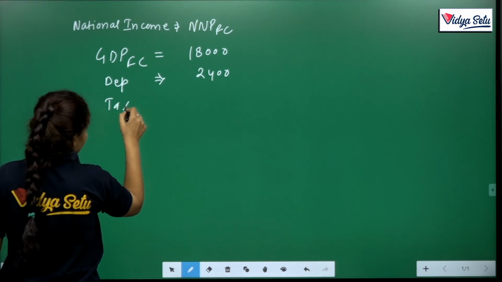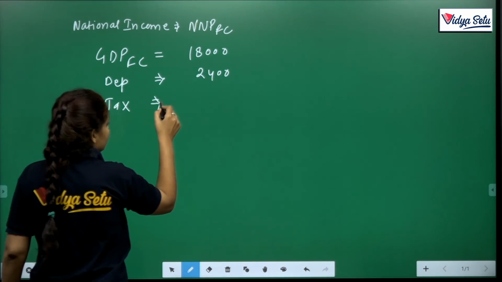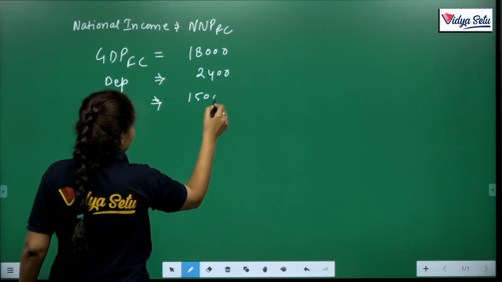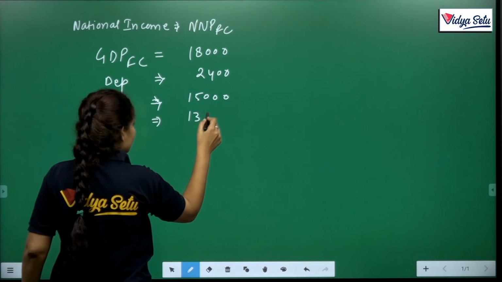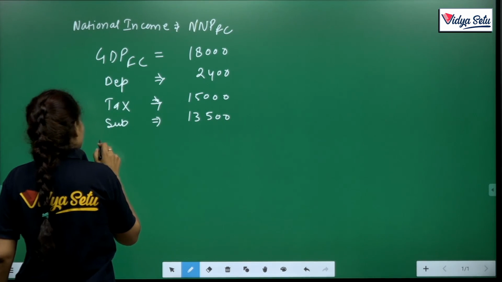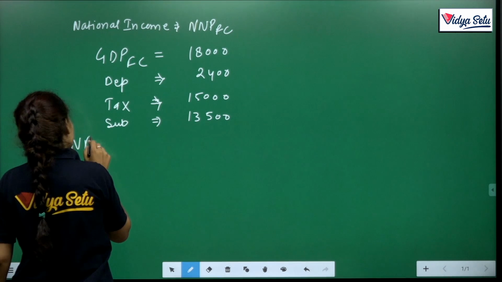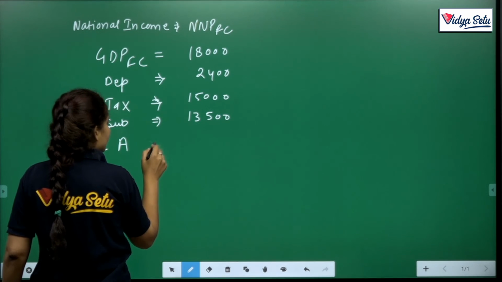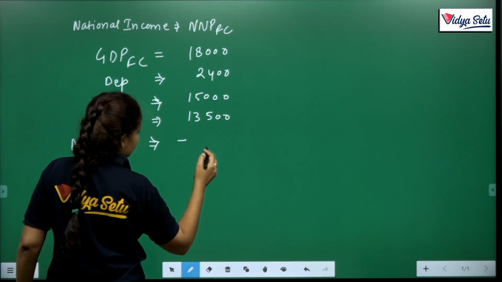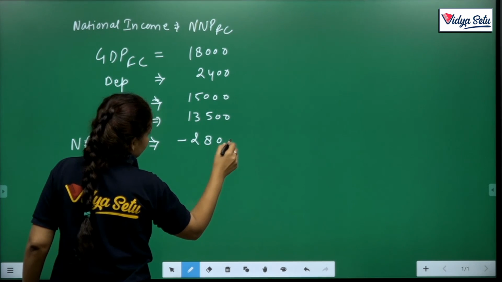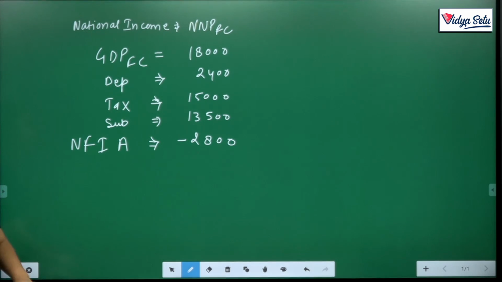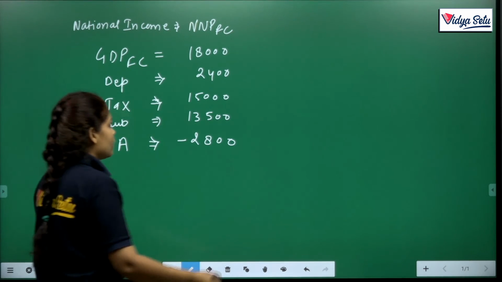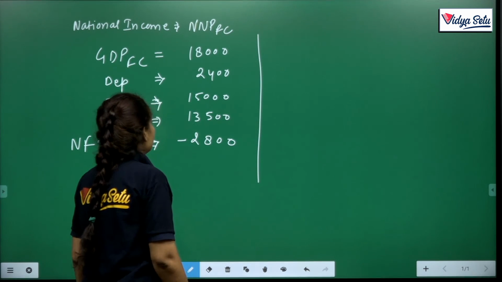Okay. Taxes are 15,000. Subsidies are 13,500. And NFIA, net factor income from abroad, is minus 2,800. Now in this question you have to calculate NNPFC or national income. Clear? Okay.